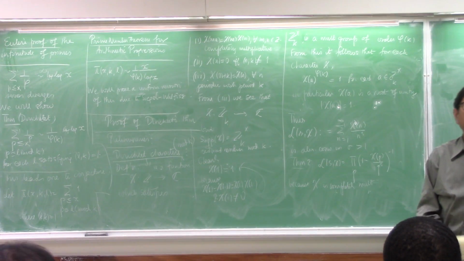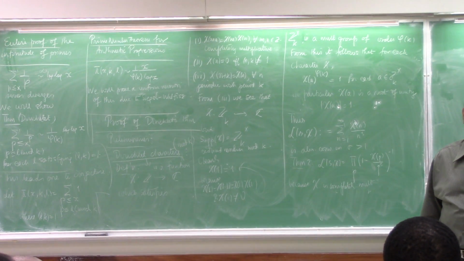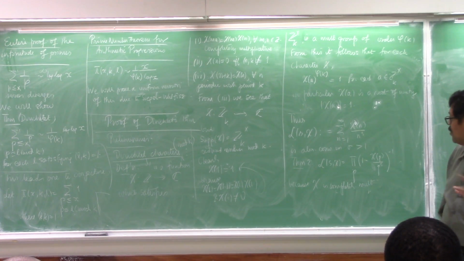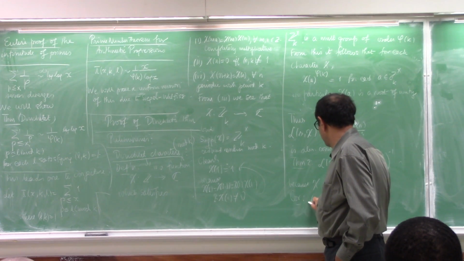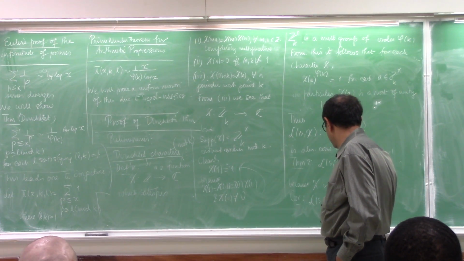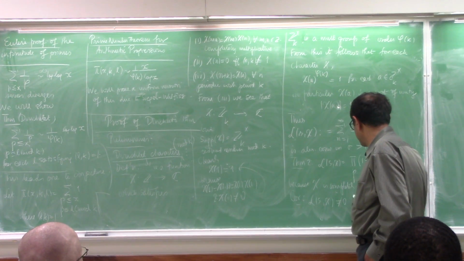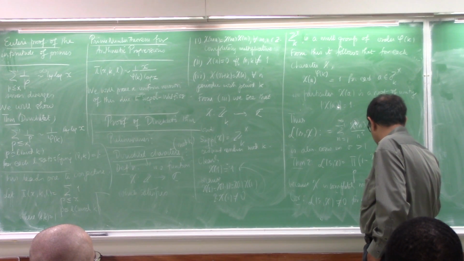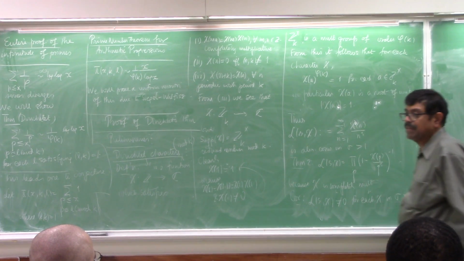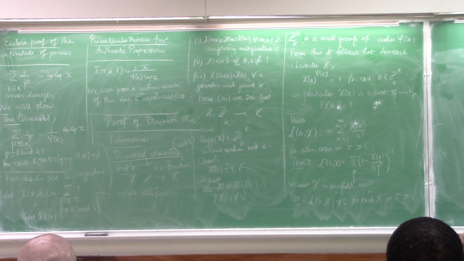If the Euler product is convergent, that means L of s and chi is never 0 for each chi in sigma greater than 1. So like the Riemann zeta function, this is non-zero there.